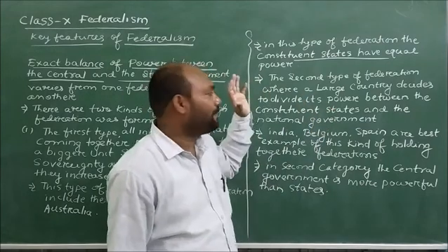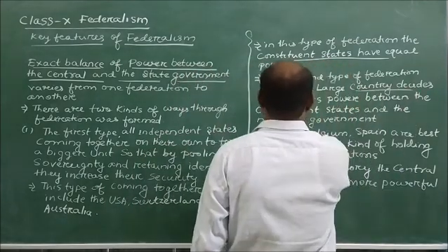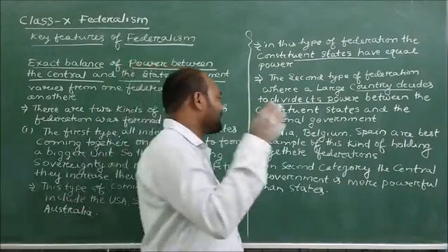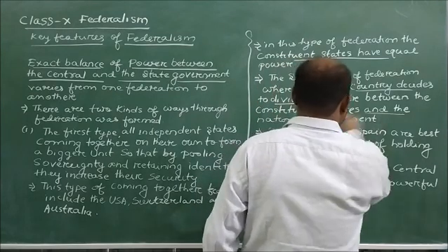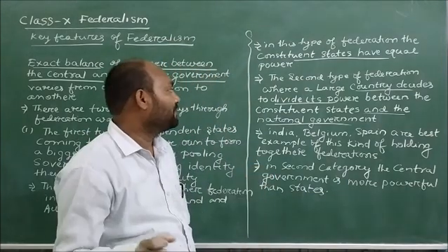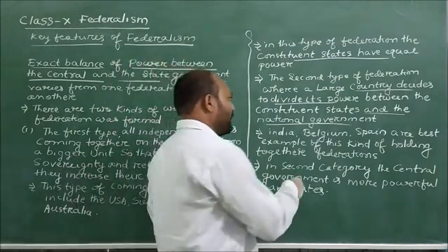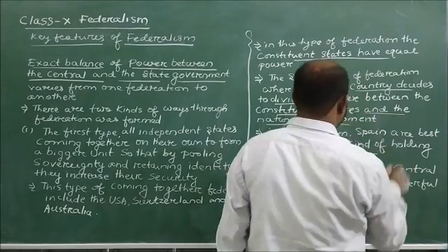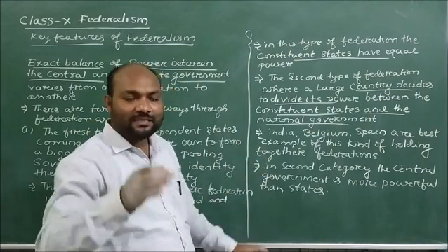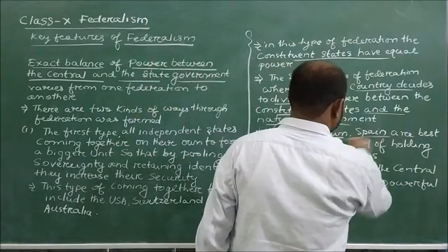So in the second type of federation, dear children, large countries divide their power between the different constituent states, and the national government shares its powers. So the large countries decide to divide their power between the constituent states as well as the national government, and such kinds of federations are practiced in India, Belgium, and Spain.